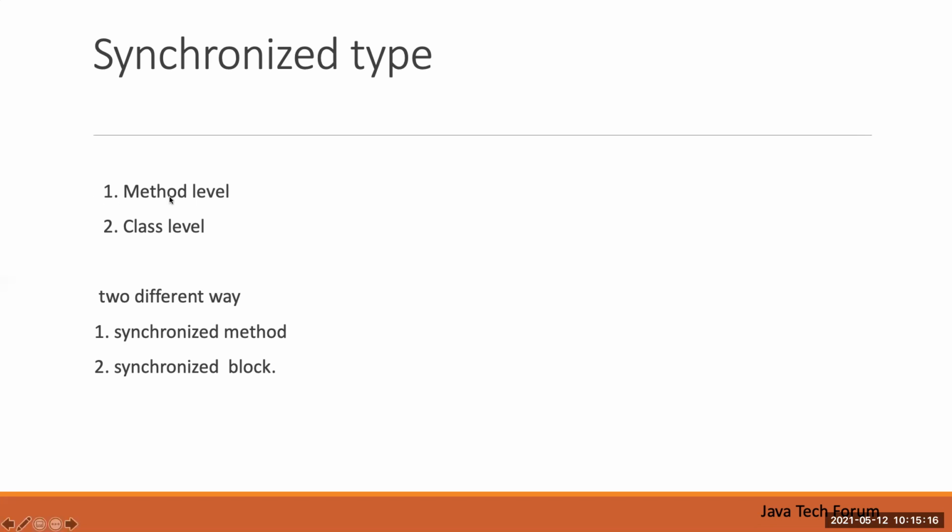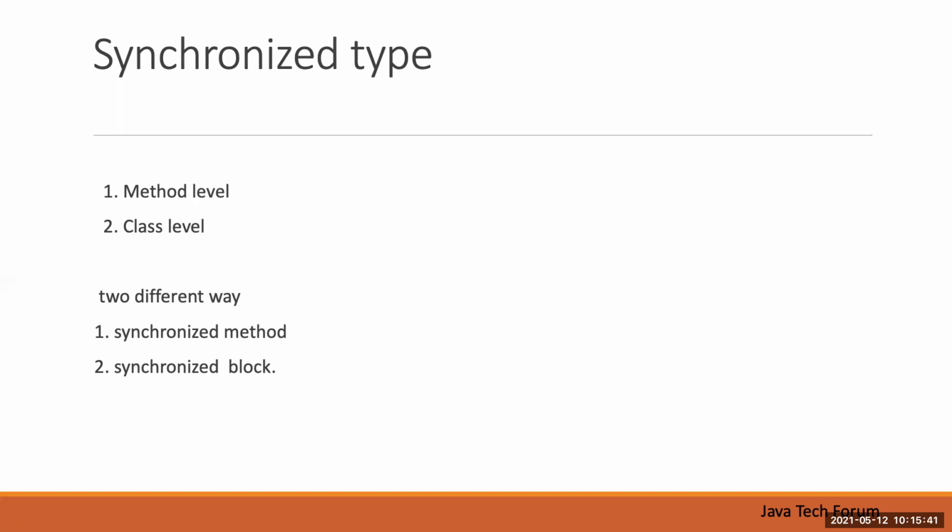Object level means, let's say in my use case I have some class, and from that class I can create two or three objects. When one thread is processing on object one, another thread can get the lock on object two and process. It's object specific.